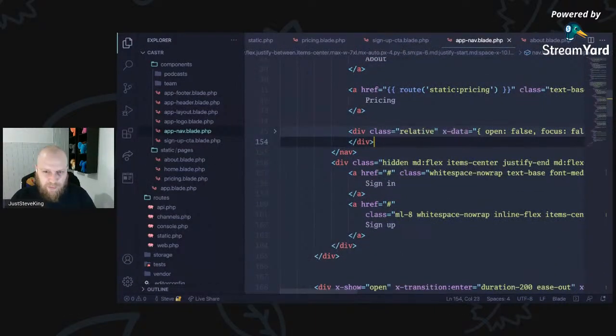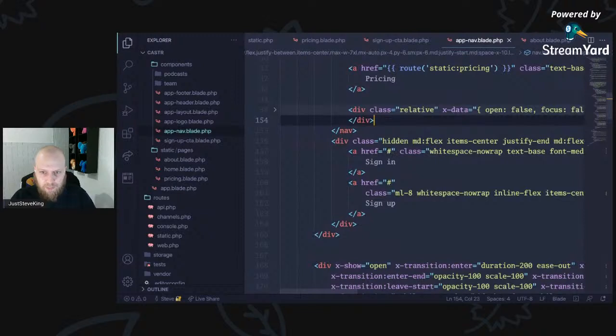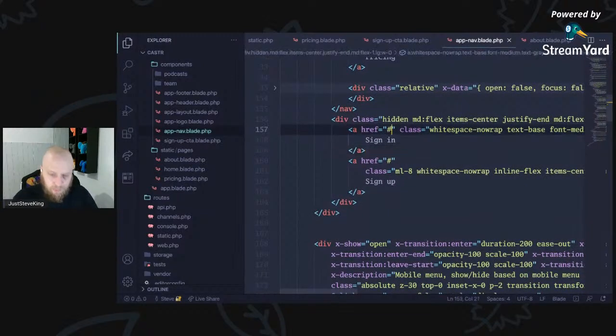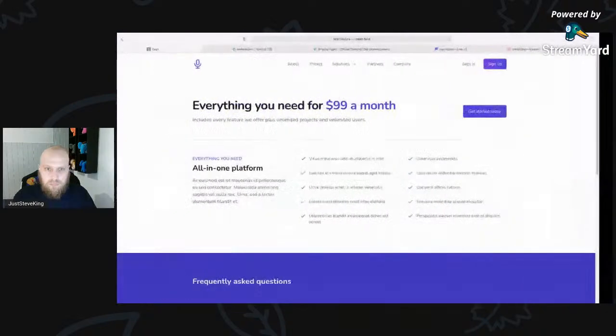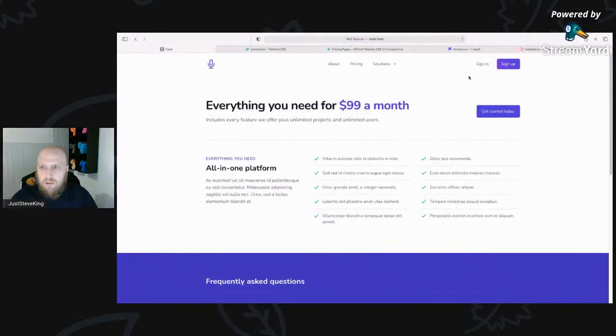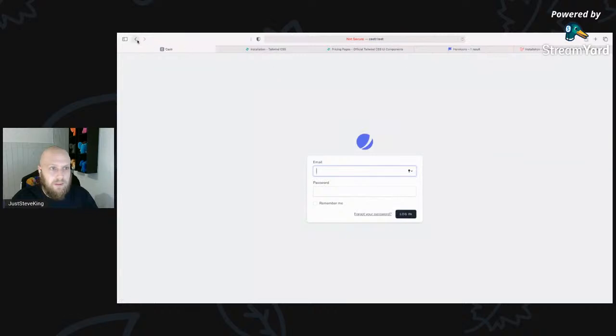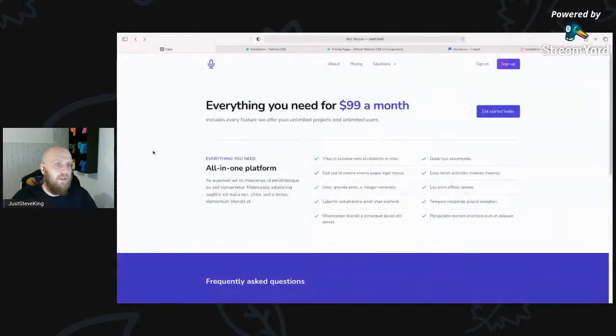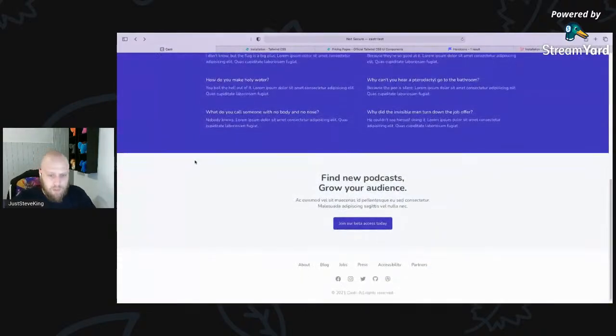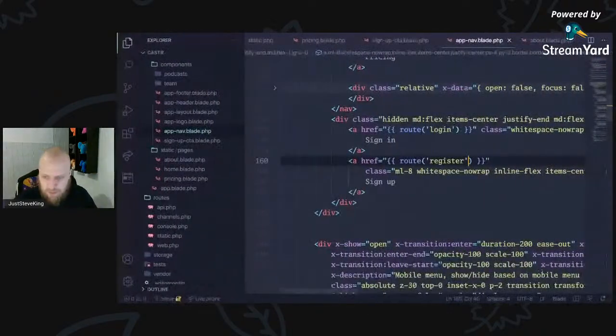That'll be features eventually. Sign in and sign up. So let's just hook those up. So this is going to be root login and root register. So sign in, bang, into our Inertia app, sign up into our Inertia app. Perfect. So we've got some static pages done now.